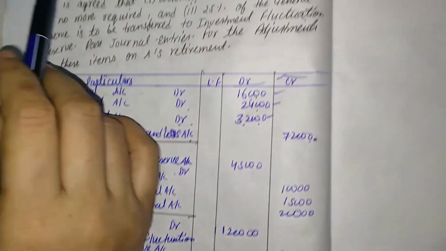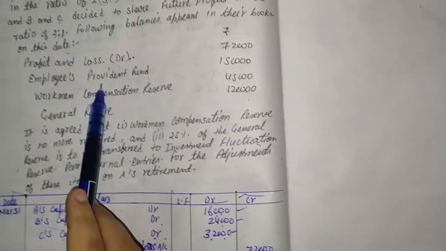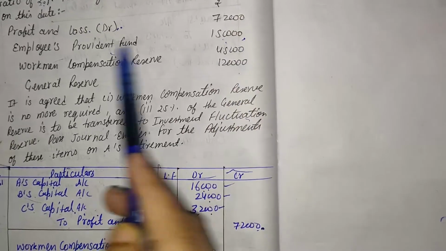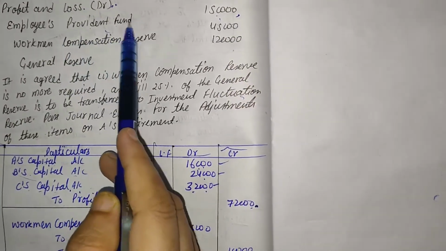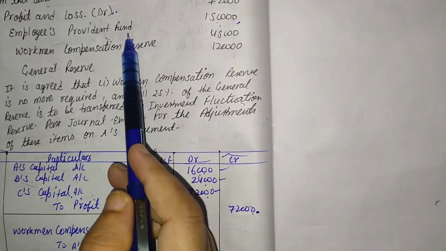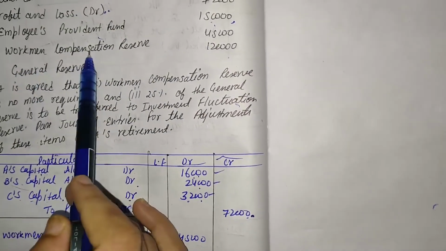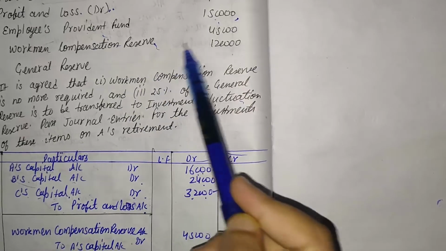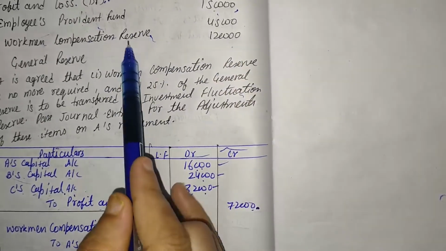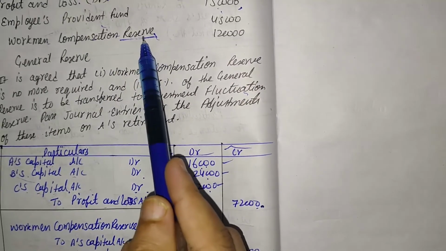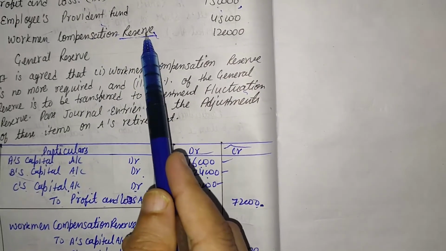Now come to the second point, that employees provident fund, that is 1,50,000, but employees provident fund is not distributed in the partners capital account, so we ignore this value. Next come to the information that workman compensation reserve, that is 45,000. That is a reserve, so that exists in the credit side, so we will debit that account.